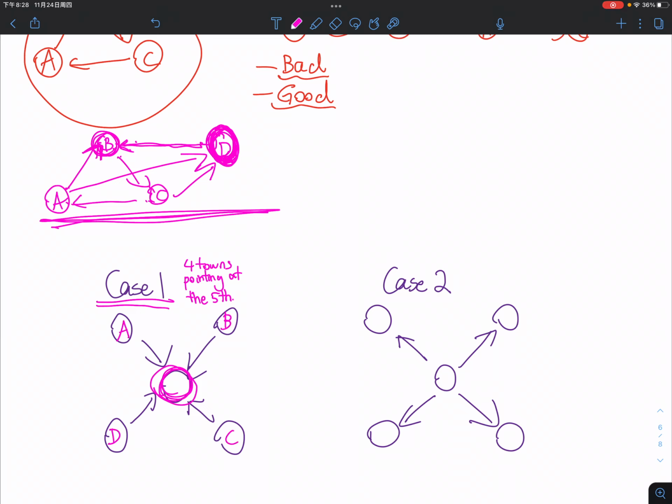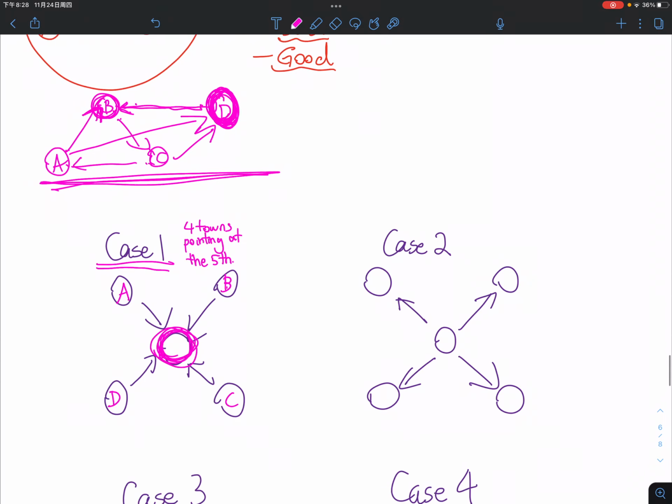But since all the roads are one way and all the other towns are already pointing at this center town, he cannot go out, right? So he cannot have any connection to A, B, C, and D. Therefore, this is a bad configuration. Let's say this is a bad configuration. Bad. Okay?